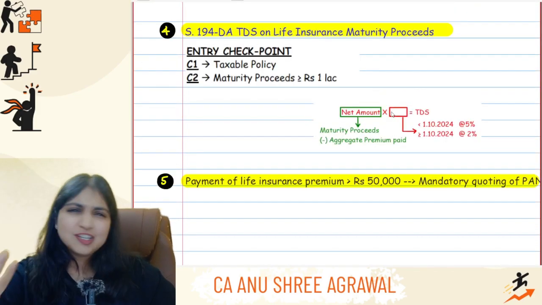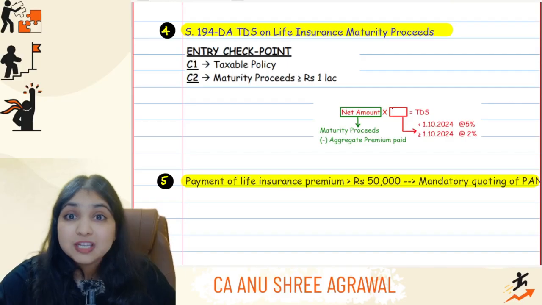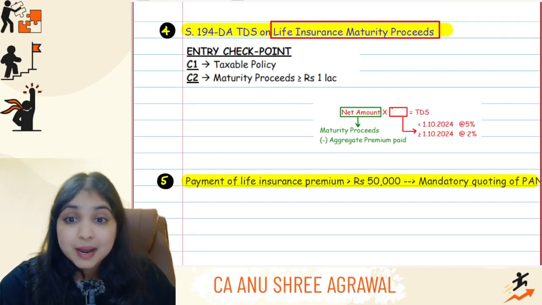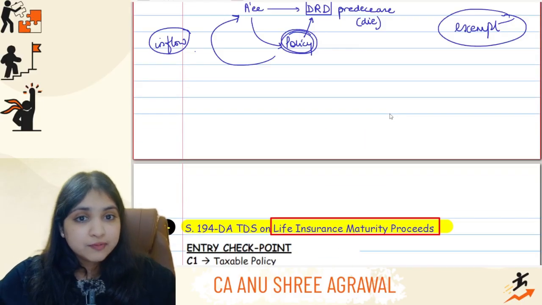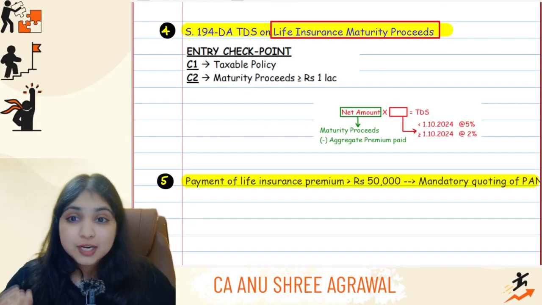Now come on, everybody. Just 2 more final points. Just 5 minutes we will get done. My next point is with respect to TDS. Life insurance maturity proceeds does come under TDS also, under 194DA. Very easy section, guys. After we have learned these maturity proceeds, this 194DA will become very easy for us.